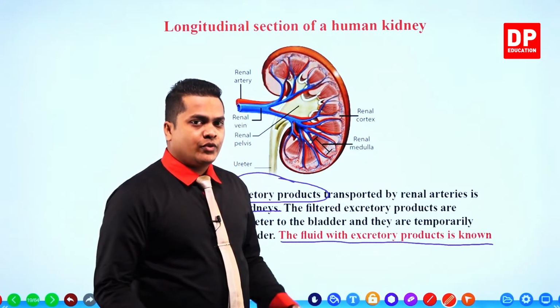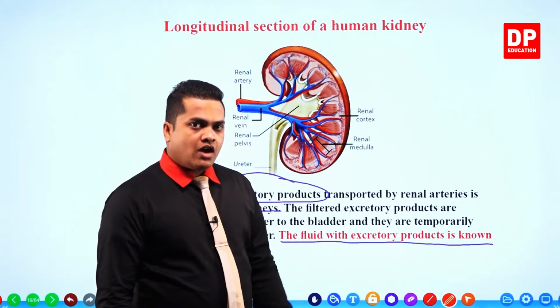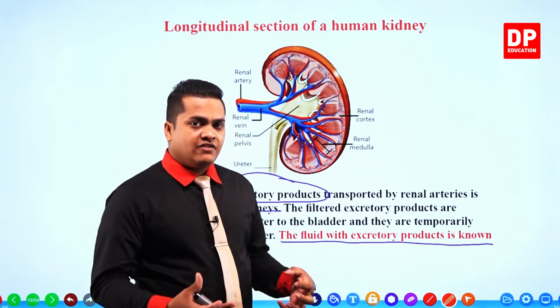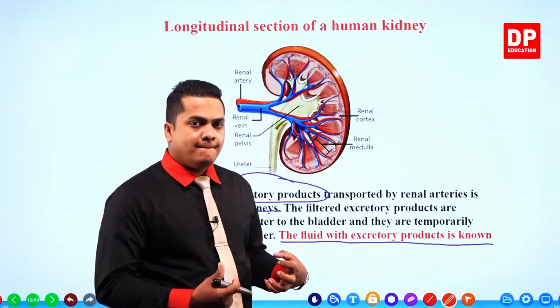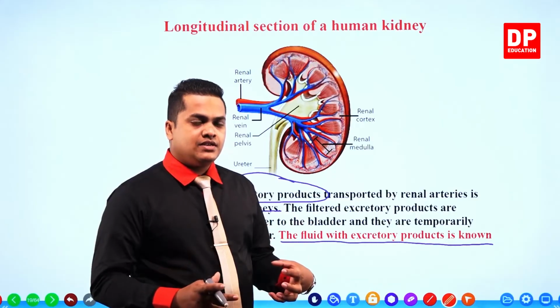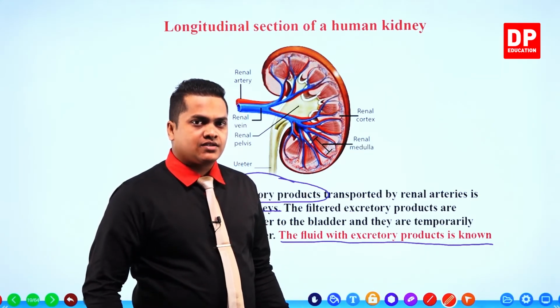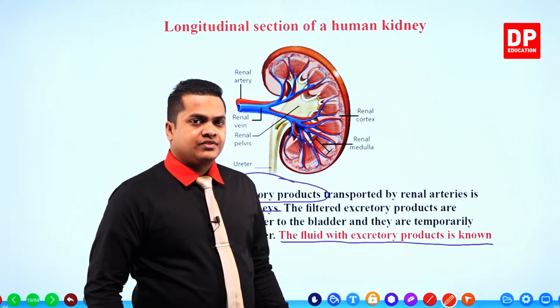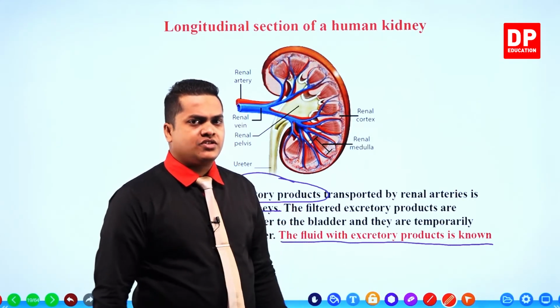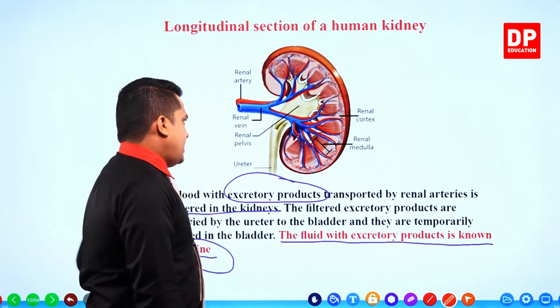Then this urine is temporarily stored in the bladder. Then after that, when the time comes and the bladder is full, a person needs to urinate and remove these excretory products from the body. So that's how this whole process works. Right then.